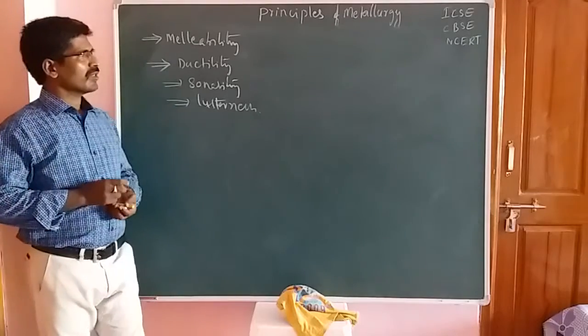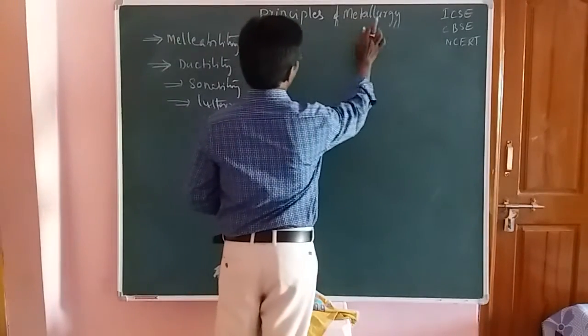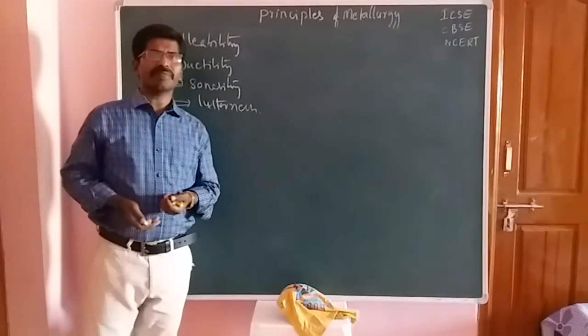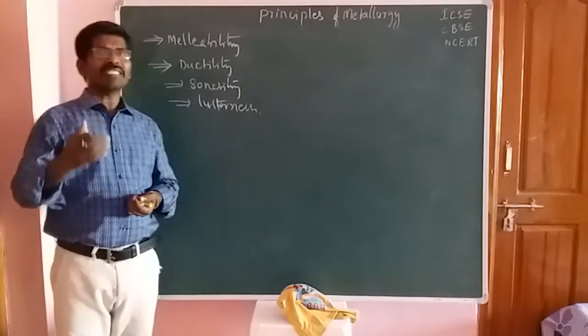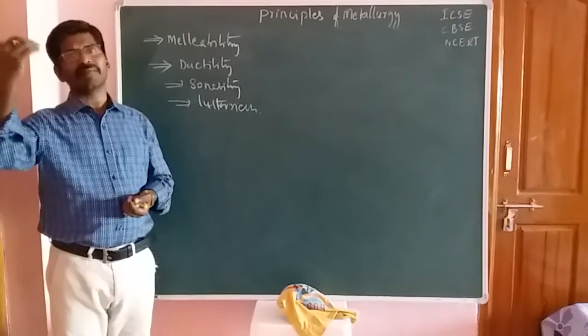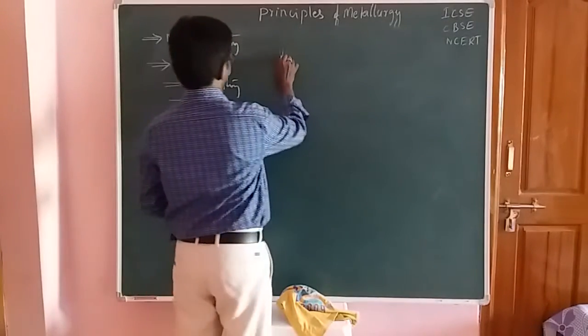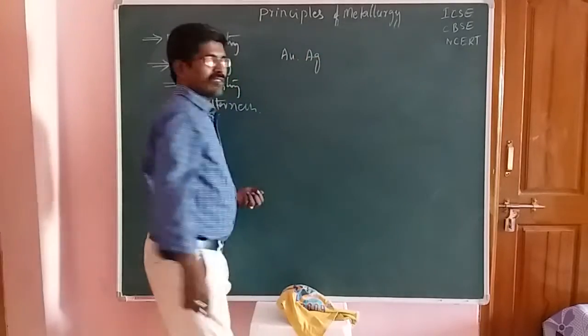But here we are talking about our chapter, the principles of metallurgy. In the principles of metallurgy, we use various metals for various purposes. For example, I will take the Au element and the Ag element, friends.